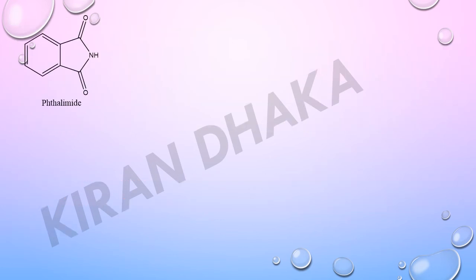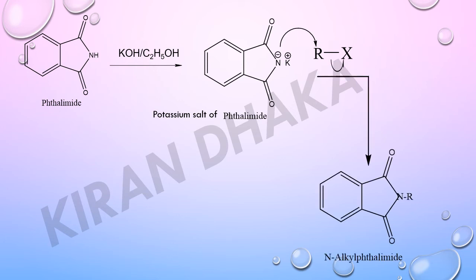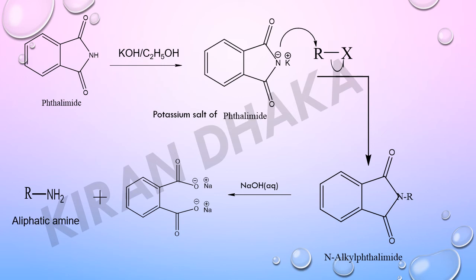For example, phthalimide reacts with potassium hydroxide and gives potassium salt of phthalimide. In potassium salt of phthalimide, nitrogen contains negative charge, so it behaves as nucleophile and reacts with alkyl halide, and R-halogen bond cleavage takes place and gives an N-alkyl phthalimide. An N-alkyl phthalimide reacts with NaOH and gives RNH2, that is aliphatic amine.